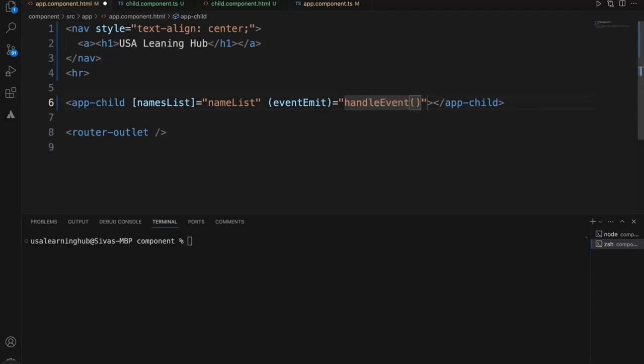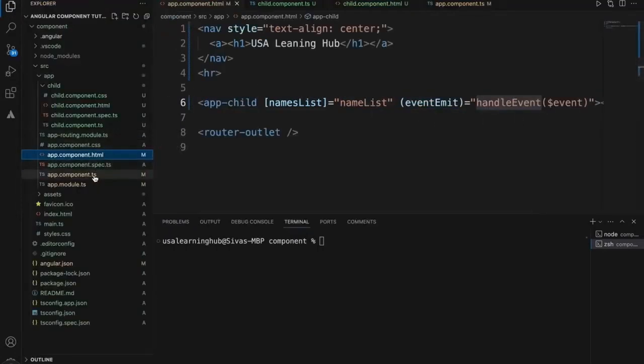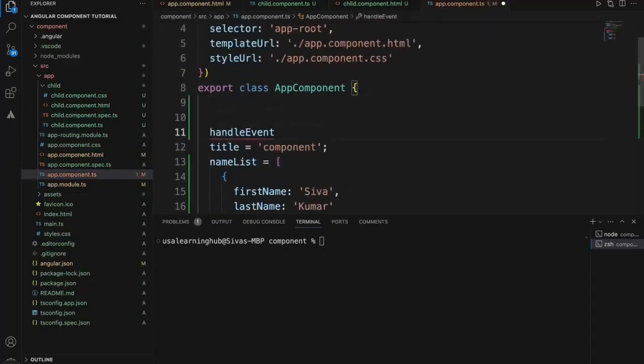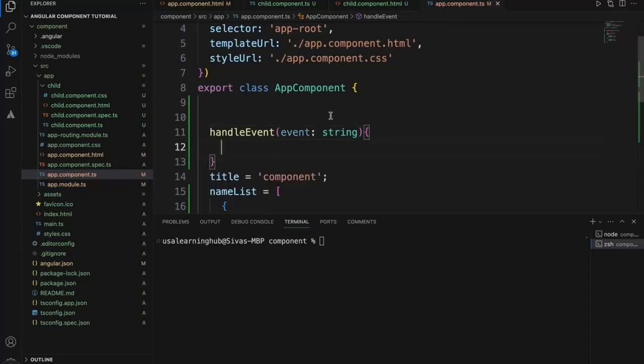Since we are sending a value to the parent, we must use $event. So this event will get hold of the value. Okay, once we got the value, we need to print it in the parent, right? So for that, within the parent component, we should write this function, and it will get the event that is passed, which is of string. And now we can print this one.